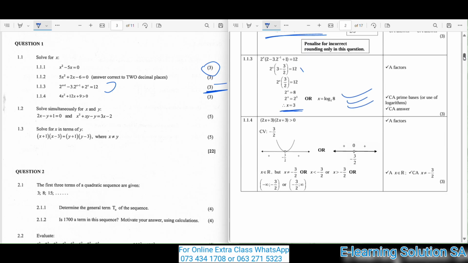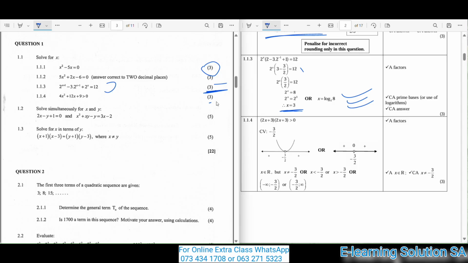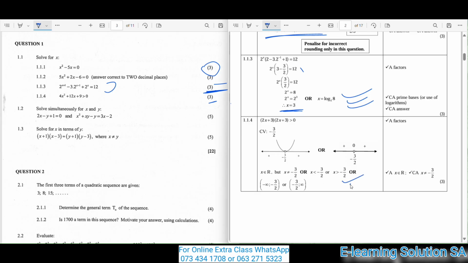Okay, 1.1.4: 4x squared plus 12x plus 9 is greater than 0. You're solving for x here for 3 marks. Okay, this is your final answer, guys. You get 3 marks for answering this right. So you must make sure that your answer is exactly like that. Let's move over to 1.2.